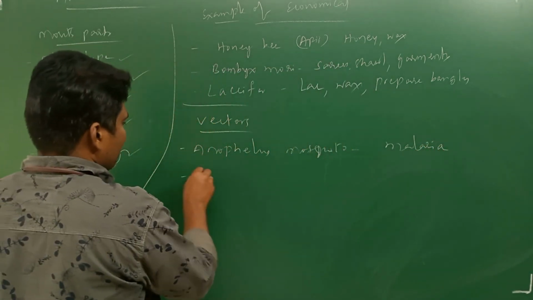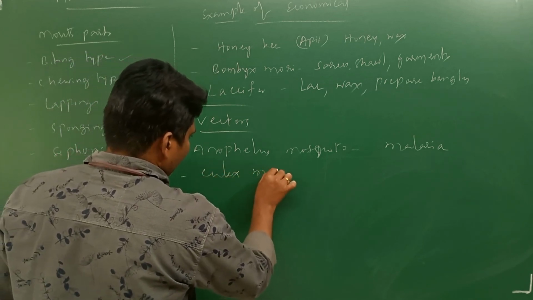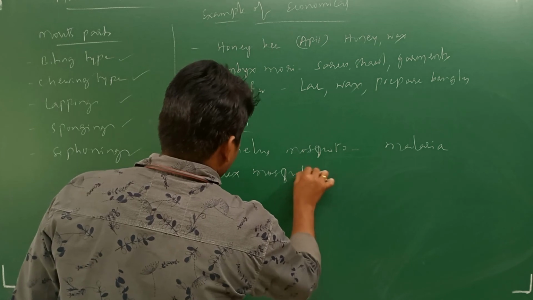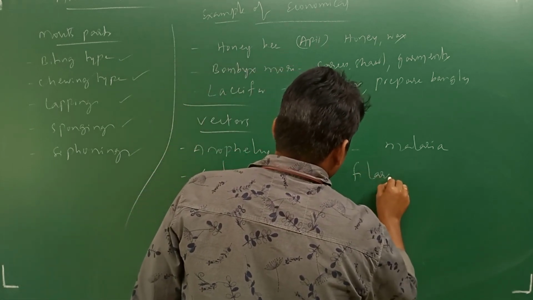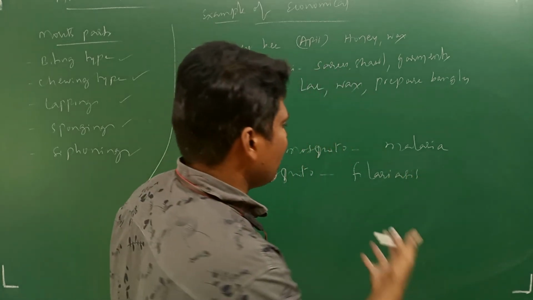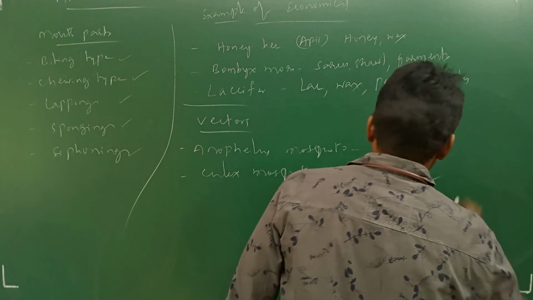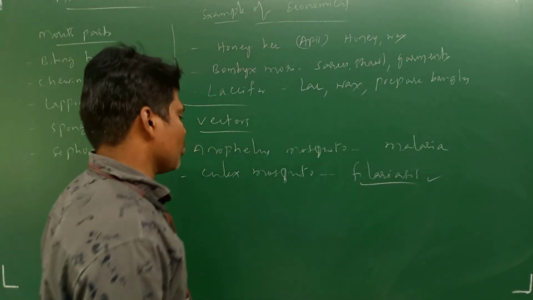Next, Culex mosquito is the vector causing filariasis by Wuchereria bancrofti, which causes filariasis or elephantiasis. In lower classes you studied about this.